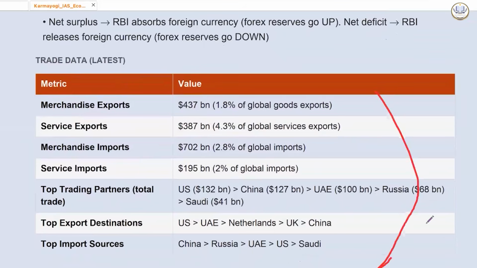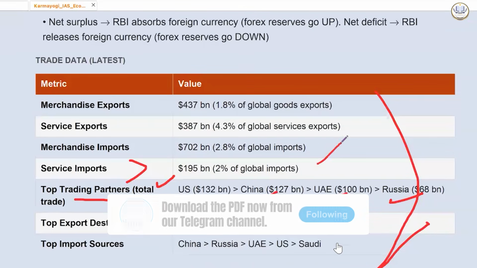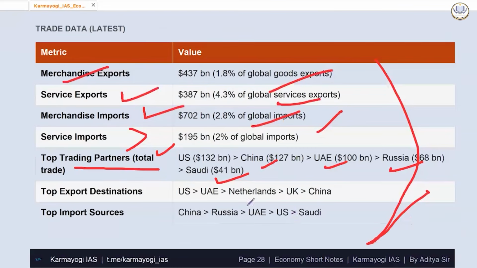These you don't need to cram, just the top trading partners in terms of total trade. US $132 billion, China $127 billion, UAE $100 billion, Russia $68 billion, Saudi $41 billion. Service imports are 2% of global imports. Merchandise import 2.8% of global imports. Service exports 4.3% of global service exports. Merchandise export is 1.8% of global goods export.